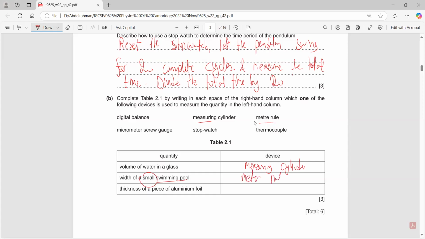A meter ruler. The thickness of a piece of aluminum foil: this has been removed. Why? Because we would use the micrometer screw gauge, which has been removed. Also, the thermocouple has been removed, so we're not required to know what a thermocouple or a micrometer screw gauge is.